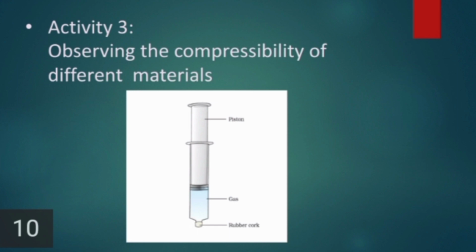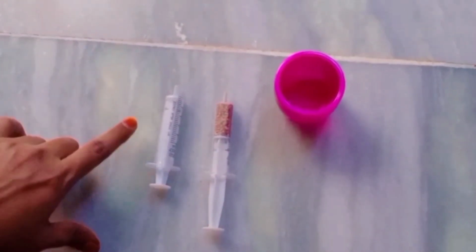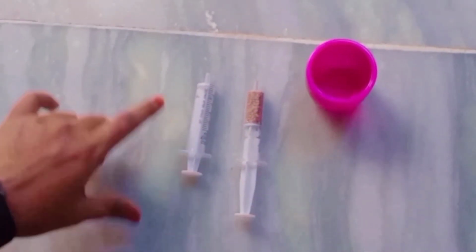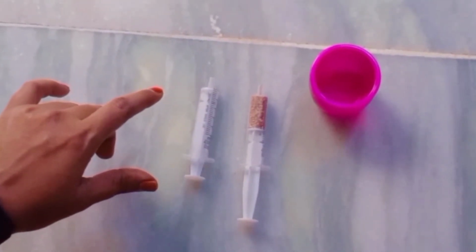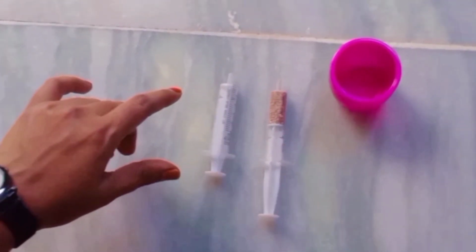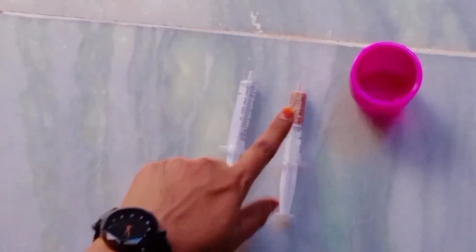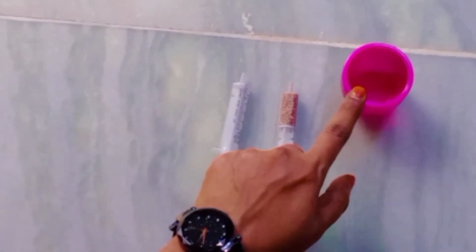Activity 3. Observing the compressibility of different materials. Okay children, this is our activity. To do this activity, we need a syringe, sand and water.